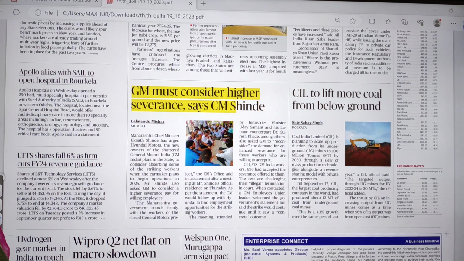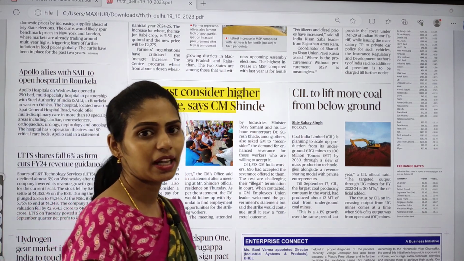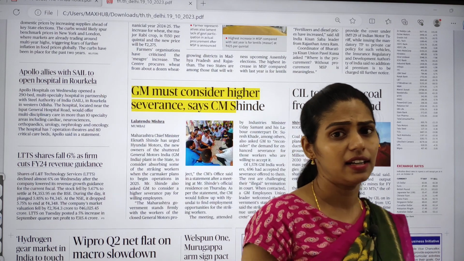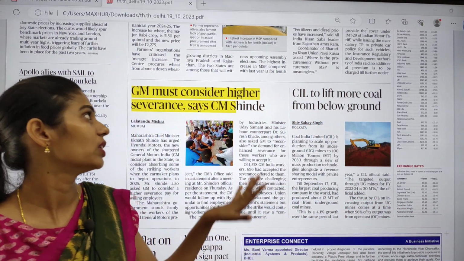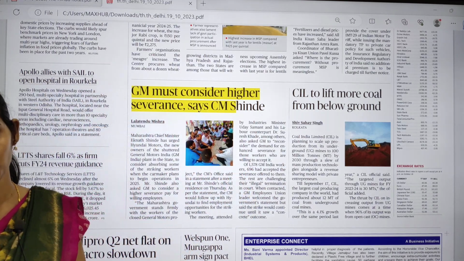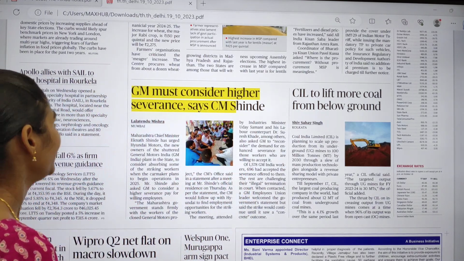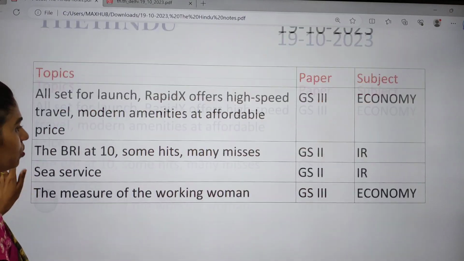Now let us try to see some articles. Because of some health issues, I didn't come up with the detailed analysis. I just came up with 4 articles, and I have to do the MSP, and this will be done in tomorrow's class. Is that fine? And now let us see the notes part.